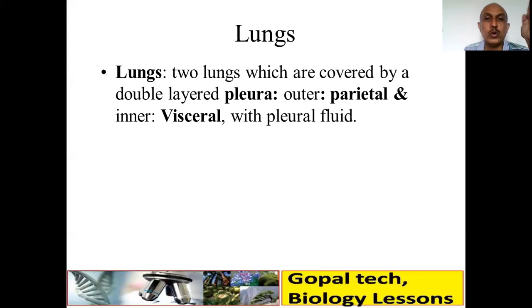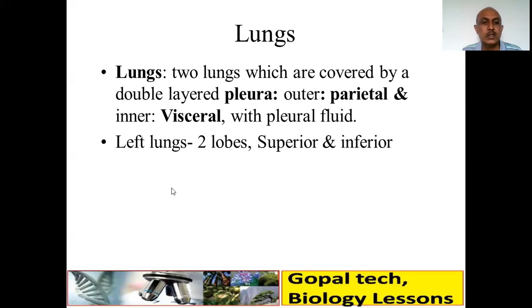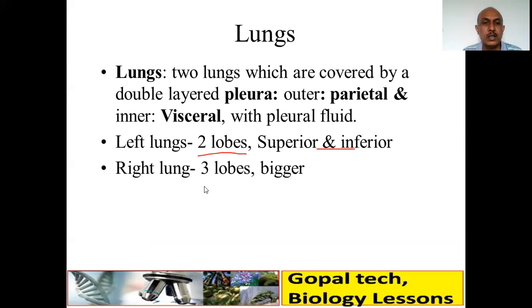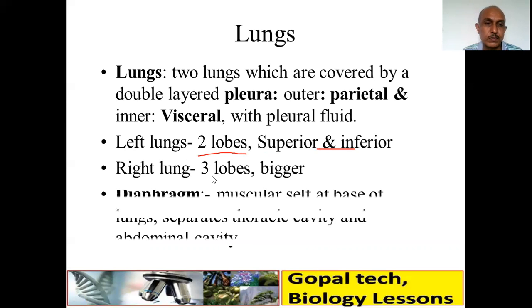Lungs. So there are two lungs which are covered by a double layer called the pleura, an outer parietal and an inner visceral layer. In between that, there is pleural fluid. The left lung generally has two lobes, superior and inferior. The right lung has three lobes, and it is larger than the left lung.